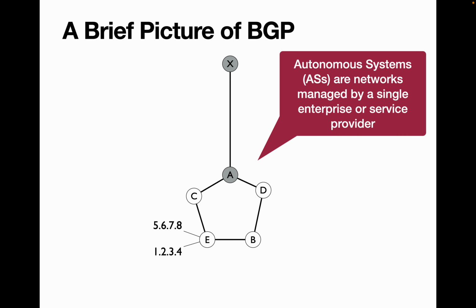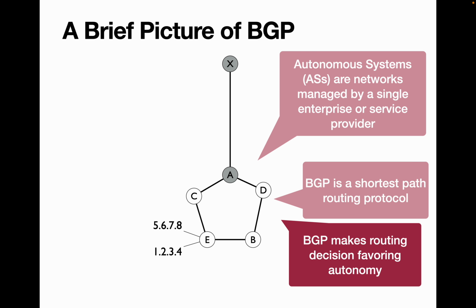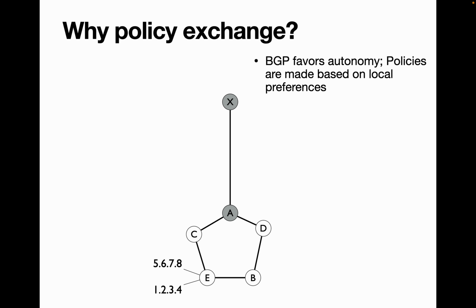BGP. Autonomous systems are networks that are managed by a single enterprise or service provider. And Border Gateway Protocol communicates between these autonomous systems. It takes routing decisions for packets, and it is a shortest path routing protocol. And it also makes routing decisions favoring autonomy. So why policy exchange? As I discussed previously, BGP favors autonomy. Policies are made based on local preferences, and it may cause unwanted interaction between policies.